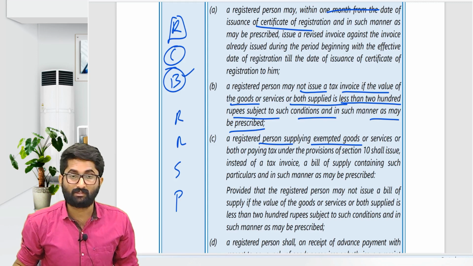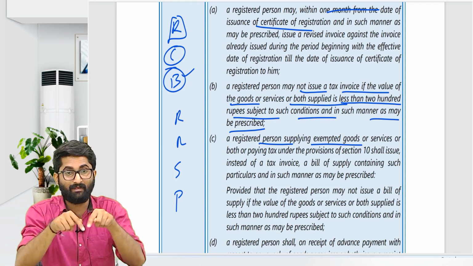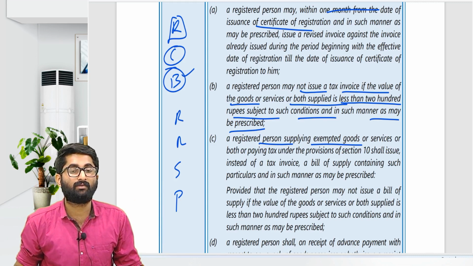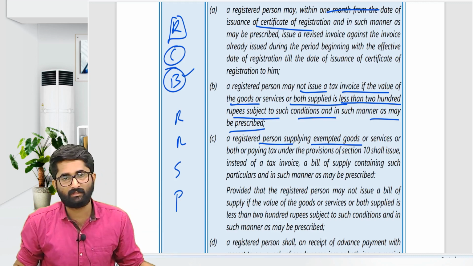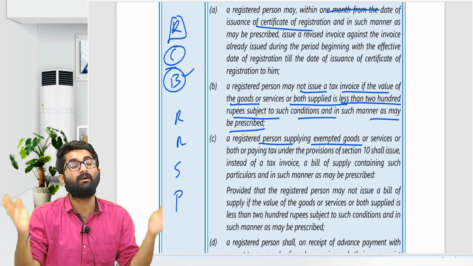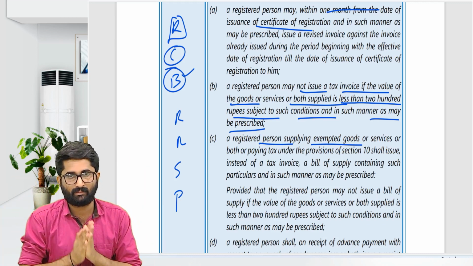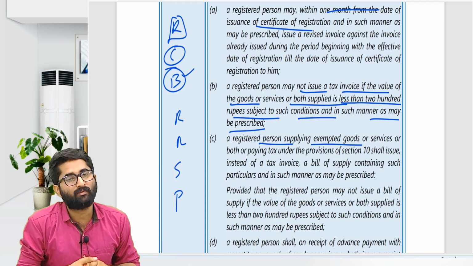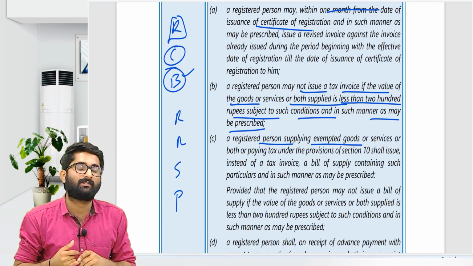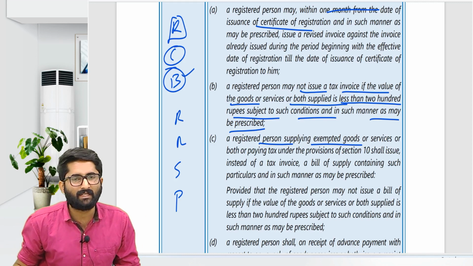In case of a registered person supplying in one bill where exempted goods are there, and at the same time other goods such as taxable goods are also there, then he cannot give a tax invoice alone, and he cannot give a bill of supply alone. He has to give a tax invoice cum bill of supply. So that will be provided. Even in case of a bill of supply, if the value is less than 200, he is not required to give a separate bill of supply, he can consolidate it.